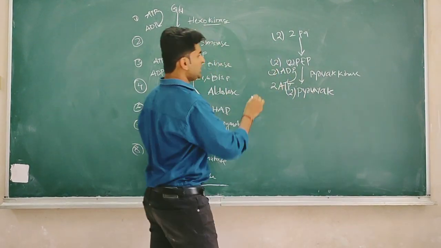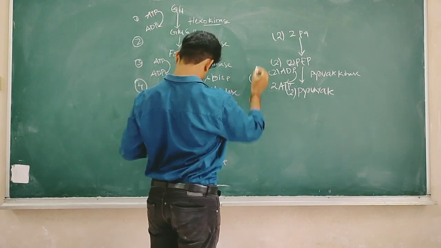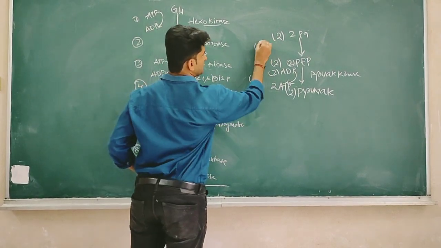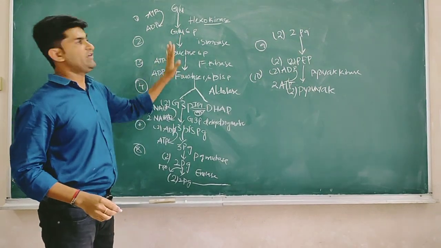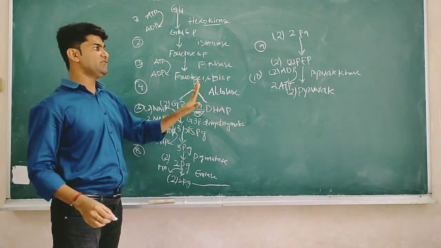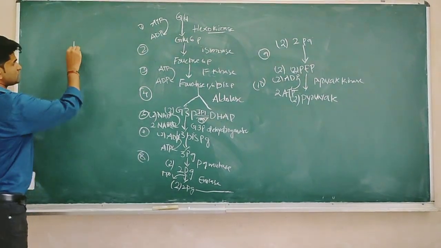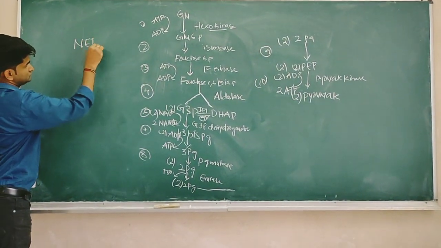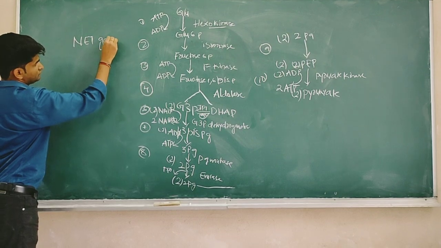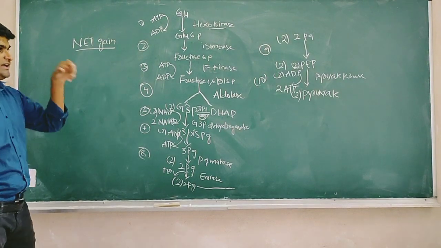Right. Those are all the 10 steps. We have completed the overall 10 steps, and we will see what the net gain from the glycolysis process is. What is the net gain?